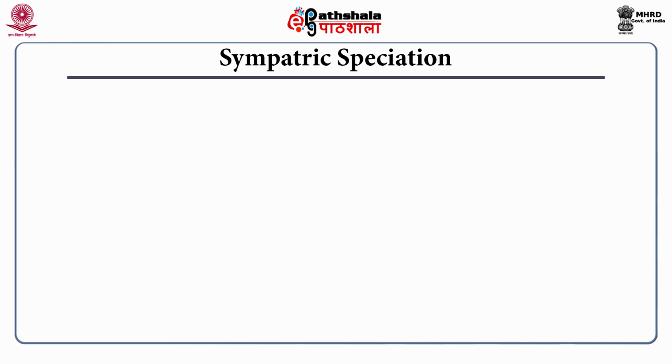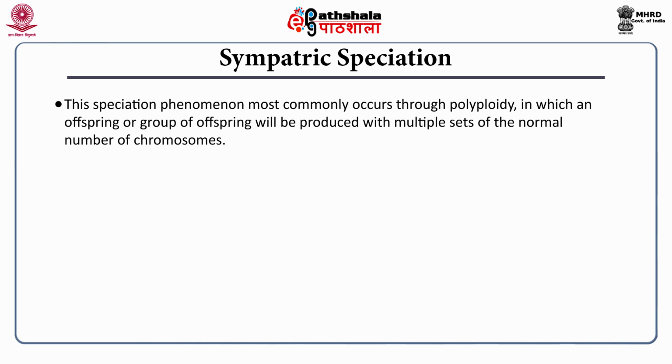Sympatric speciation most commonly occurs through polyploidy. So, it is basically a random mutation in which multiplication of the complete set of the genome happens. An offspring or a group of offspring will be produced with multiple sets of the normal number of chromosomes. For example, tetraploid: instead of two sets, as in a diploid member, it becomes four sets. Complete duplication of the genome happens.